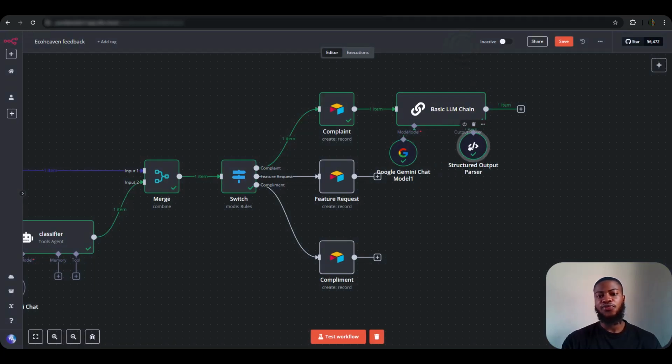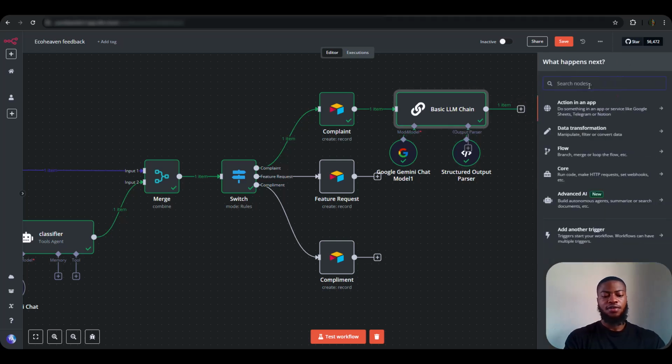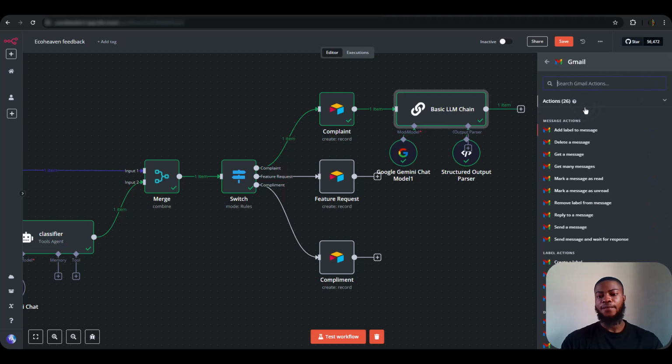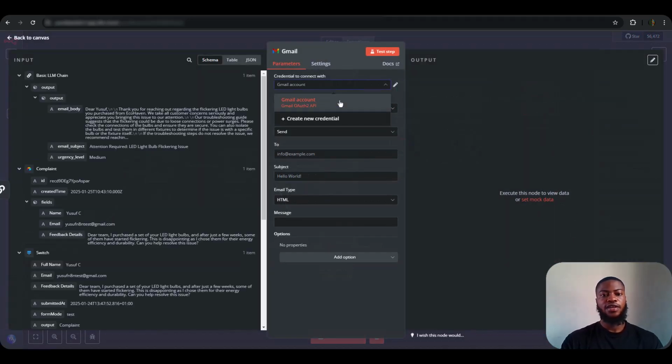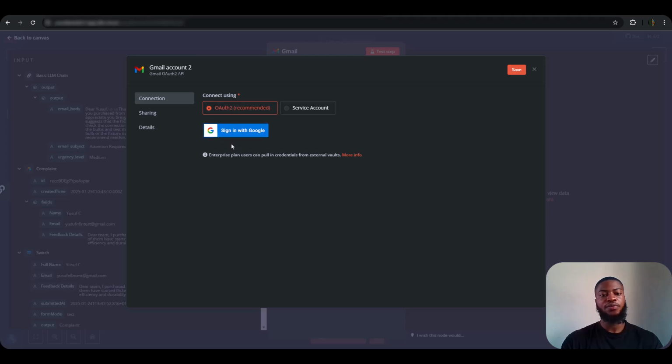So the next thing in the workflow is to add the actual Gmail node to be able to send an email back to the customer. So we are going to be adding the Gmail node, and for the action we are going to be sending a message. Yeah, send a message. So I already have my Gmail account, and to set up your account, you click on create credential, and it will bring up this screen so you'll be able to sign in to your email. It's very simple and not that complicated.